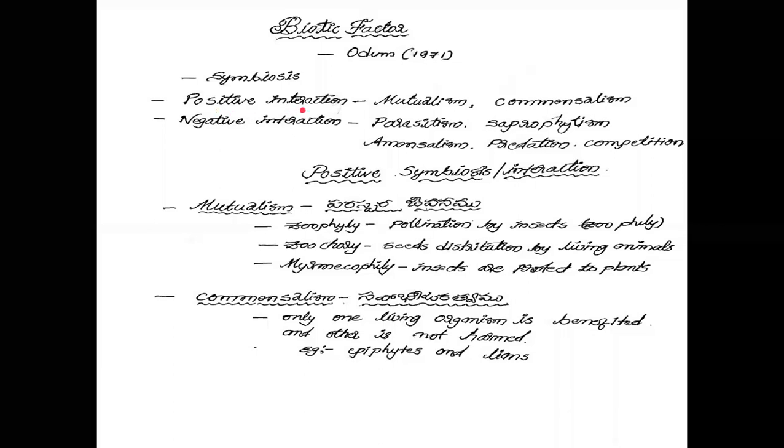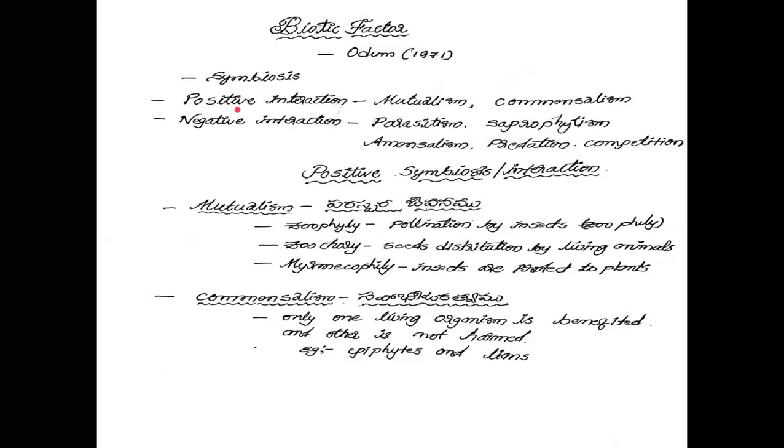Positive symbiosis, or positive interaction, means that in an ecosystem the two living organisms are benefited by each other. Another type is negative symbiosis. In negative symbiosis, from the two living organisms, only one is benefited and the other is compulsorily harmed.